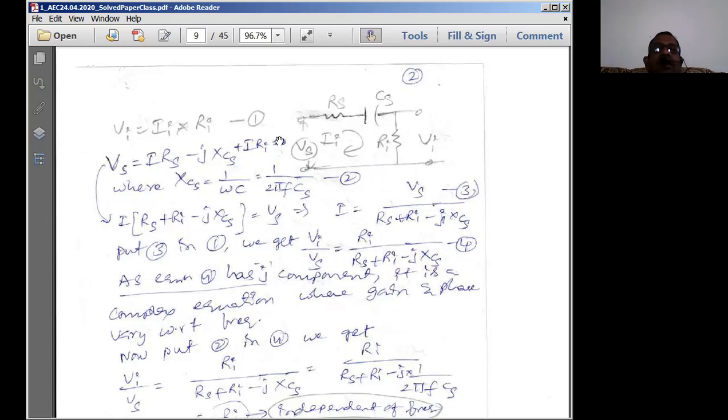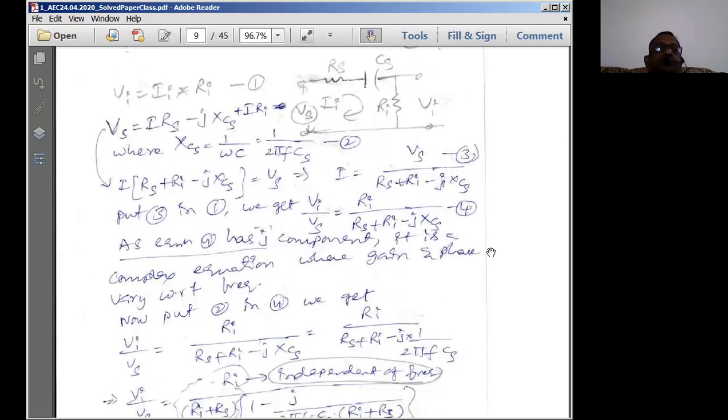The reactance XCS is equal to 1 by omega C in general, where omega is equal to 2 pi f, and C is equal to Cs for us. Now I can expand this equation: if I take I as common, I times Rs plus Ri minus j XCS is equal to Vs. Therefore, I is equal to Vs divided by this entire factor. I can call this equation number 3. This particular relation is going to be 2.